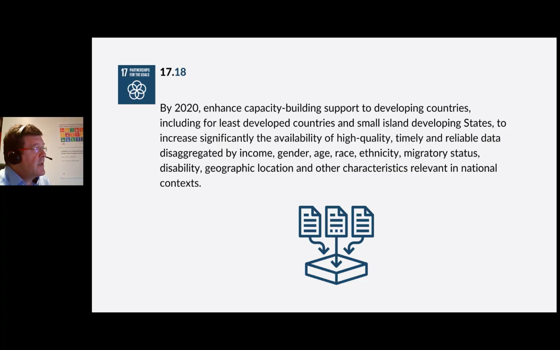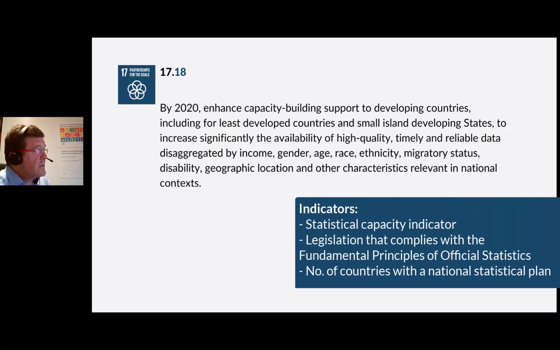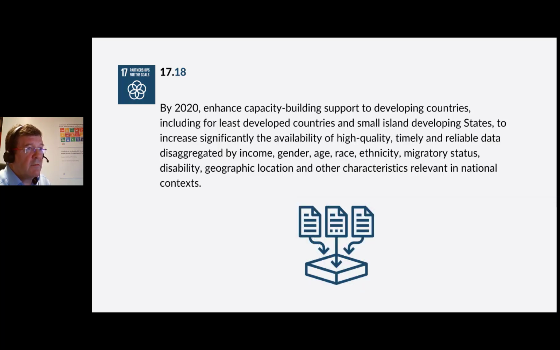The indicators for this particular target are the statistical capacity indicator for SDG monitoring, the number of countries that have national statistical legislation that complies with the fundamental principles of official statistics, and the number of countries with a national statistical plan that is fully funded and under implementation, by source of funding. This SDG is about capacity building and sharing data.